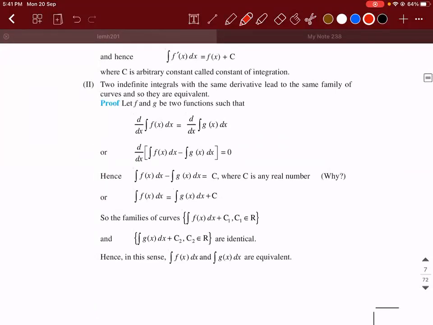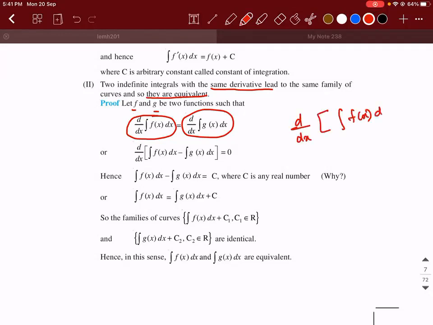Second is, two indefinite integrals with the same derivative lead to the same family of curves, and so they are equivalent. So if f and g are two functions such that derivative of the integral of f of x dx is equal to the derivative of the integral of g of x dx, then you can write d by dx of integral of f of x dx minus integral of g of x dx is equal to 0.